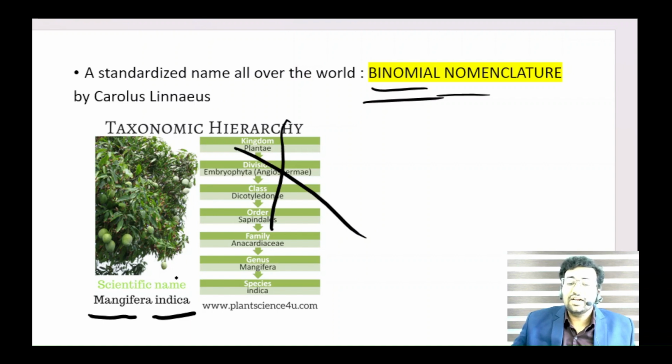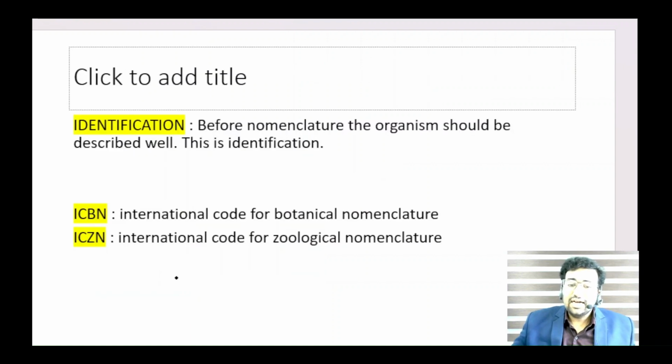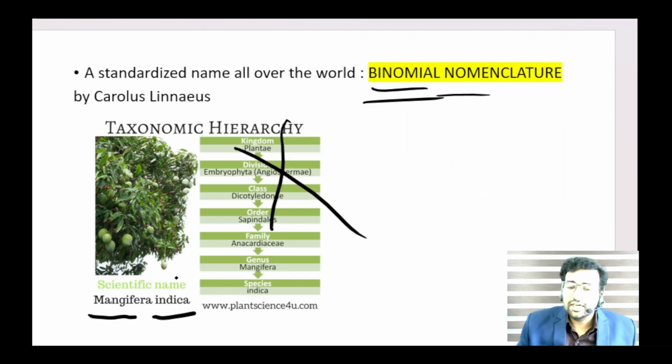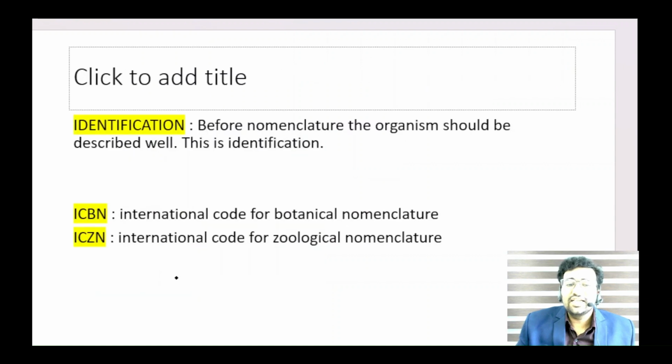So this is the nomenclature of species, binomial nomenclature by Linnaeus. Understood? Mangifera indica for mango tree, Homo sapiens for human, Panthera leo for lion, Panthera tigris for tiger, and Solanum tuberosum for potato, etc. These are all scientific names.